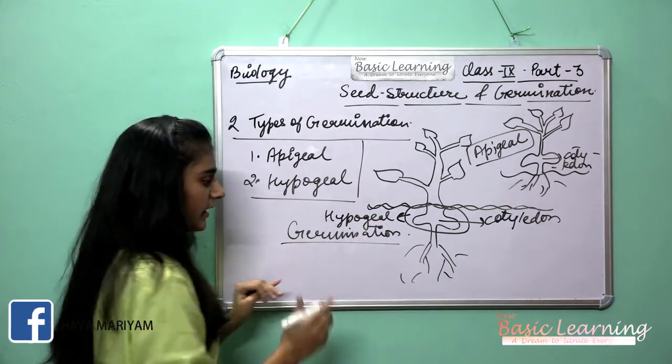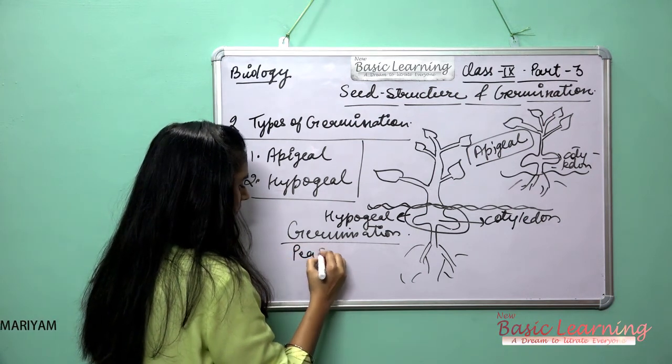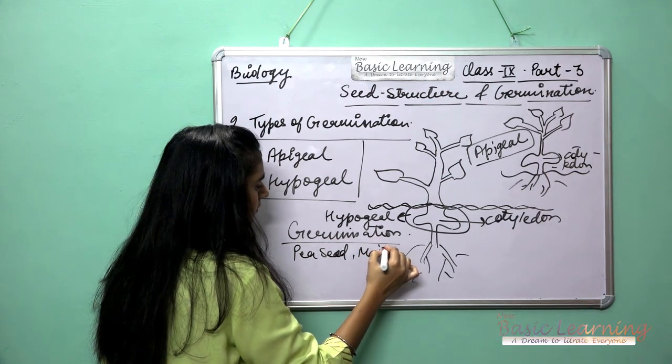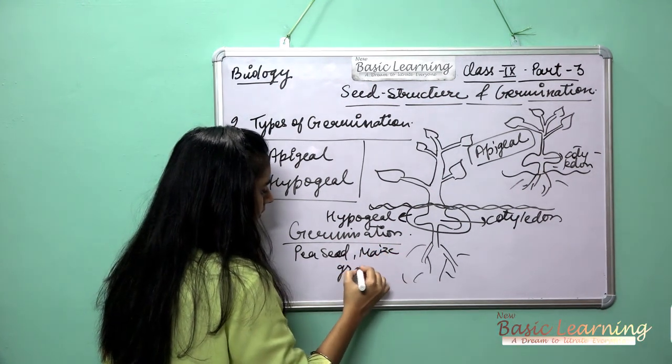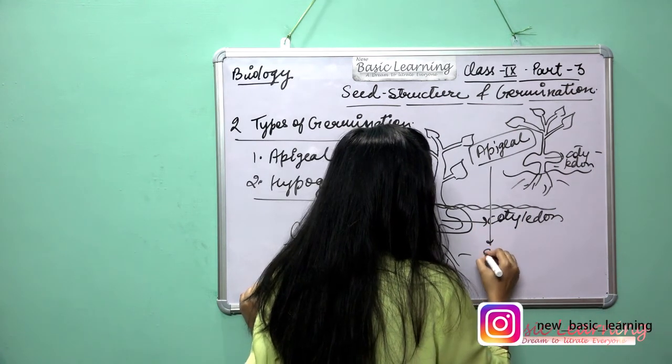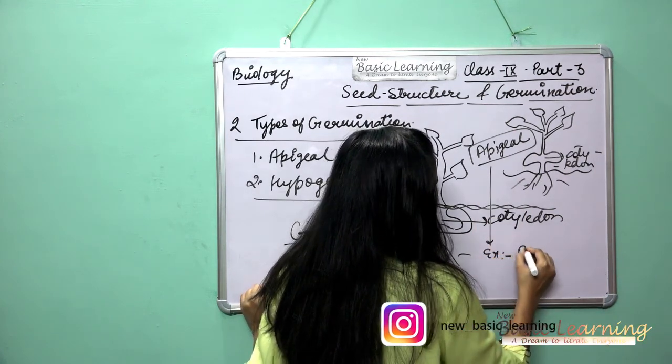For hypogeal, you can take the example of the pea seed and maize grain, and for epigeal you can take the example of the bean seed.